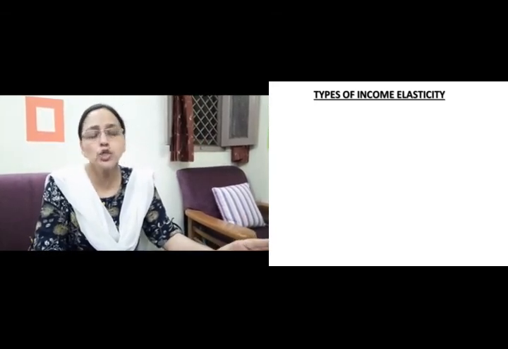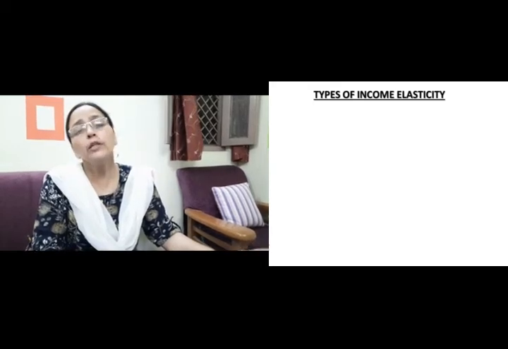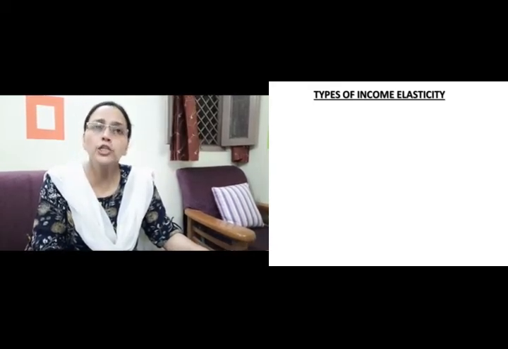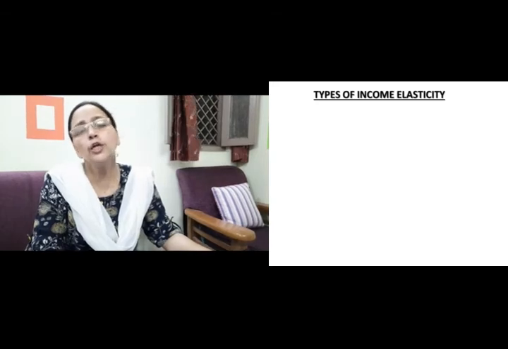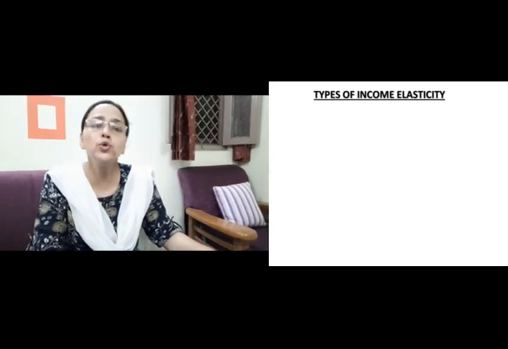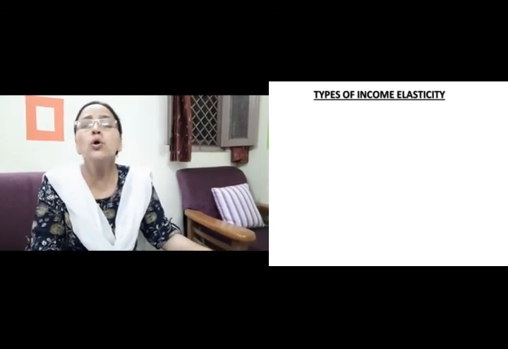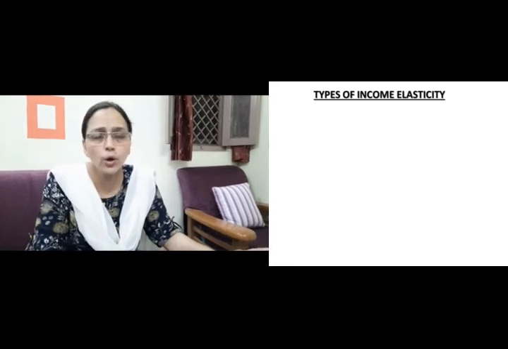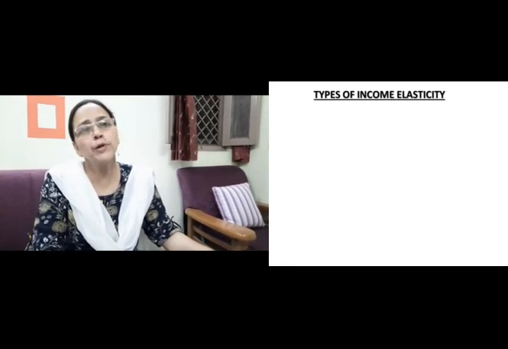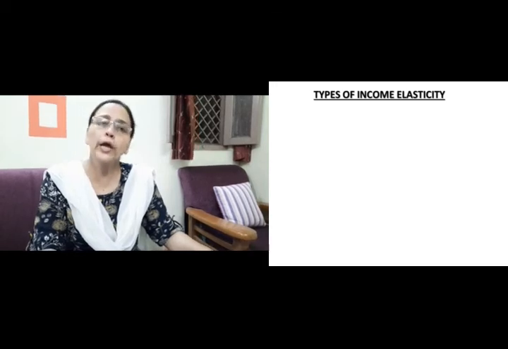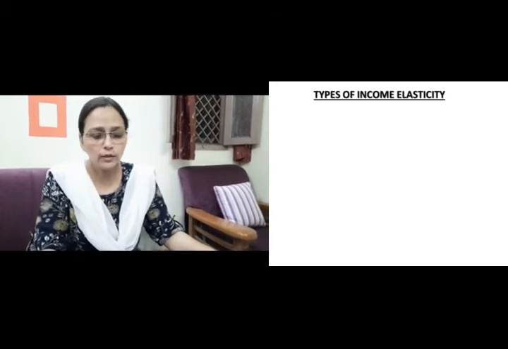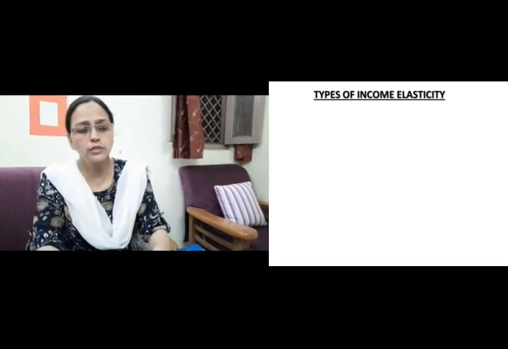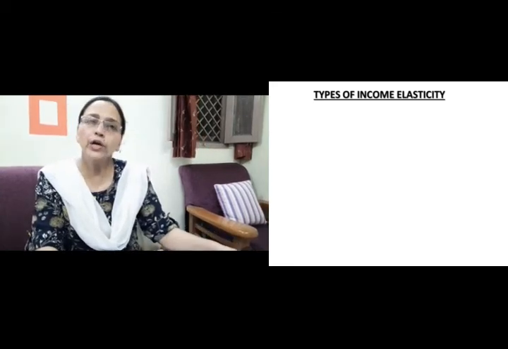And then third is zero cross elasticity of demand. When the goods are not at all related to each other, then the degree of cross elasticity will be equal to 0, such as a shoe and a sofa set. They are not at all related to each other. Any change in price of one will not lead to any change in the demand of the other. This is all for cross elasticity of demand, and we are done with the chapter.